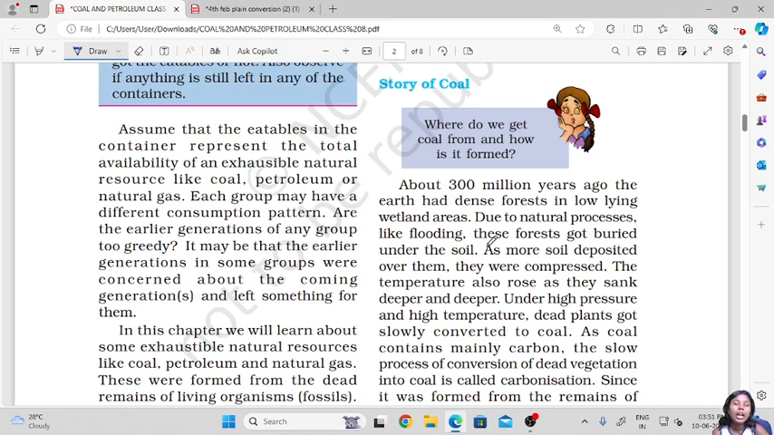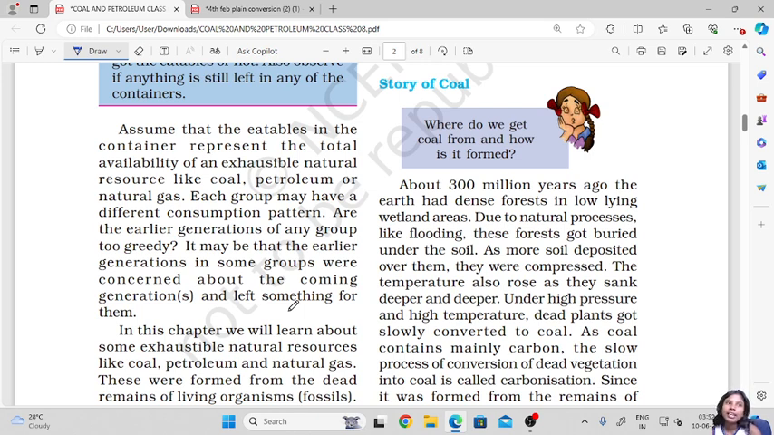Okay, so now assume that the eatables in the container represent the total availability of an exhaustible natural resource like coal, petroleum or natural gas. Each group may have a different consumption pattern. Are the earlier generations of any group too greedy? It may be that the earlier generations in some groups were concerned about the coming generations and left something for them. So it's just an activity to tell us how, say, they kept three containers of consumables or eatables.